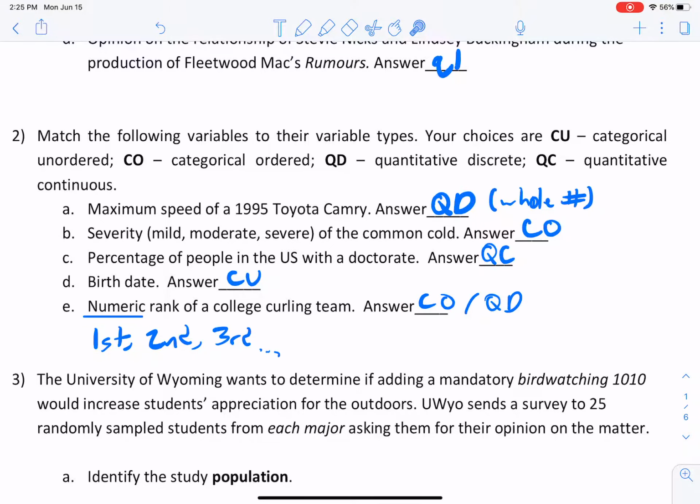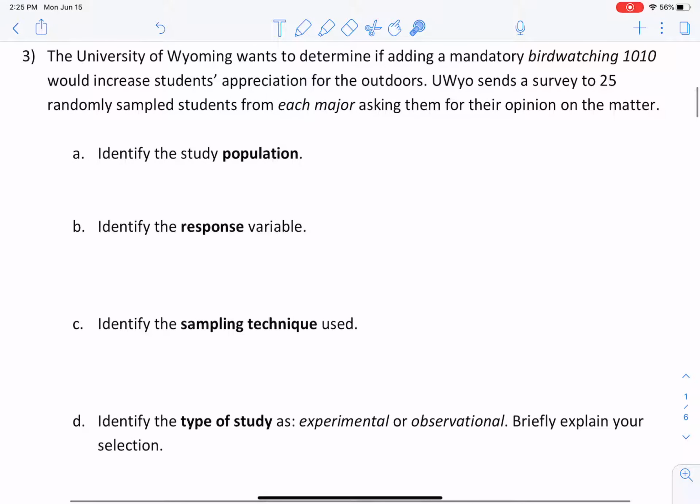Okay, so let's move on. I don't want to take up all your time with this. So now we're looking at a survey. The University of Wyoming wants to determine if adding a mandatory class, birdwatching, would increase students' appreciation for the outdoors. So the university sends a survey to 25 randomly sampled students. Here's the key here. Here's a big thing. From each major. Okay, so randomly sampled from each major. So we're getting every single major that is offered at the University of Wyoming. Okay, and in that survey they ask, what's their opinion on the matter?